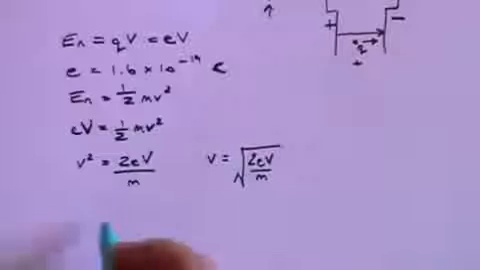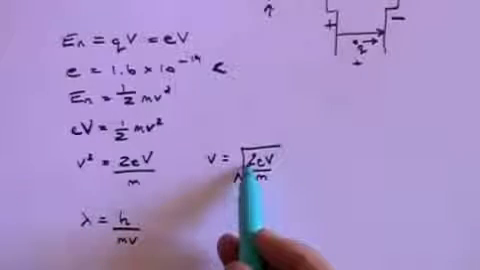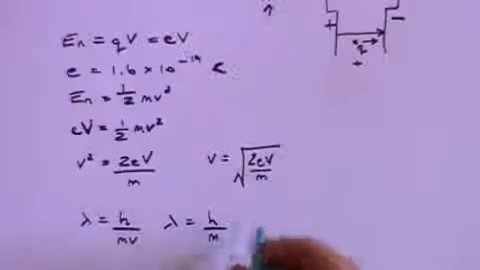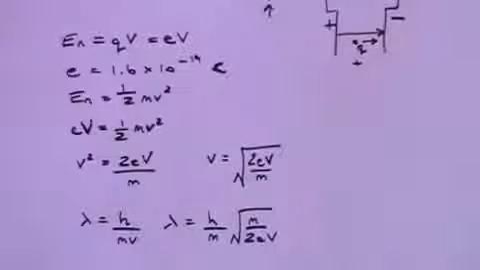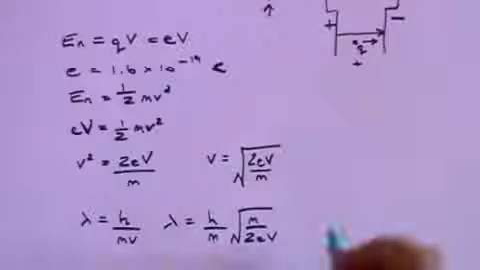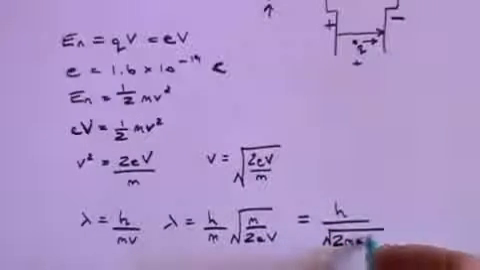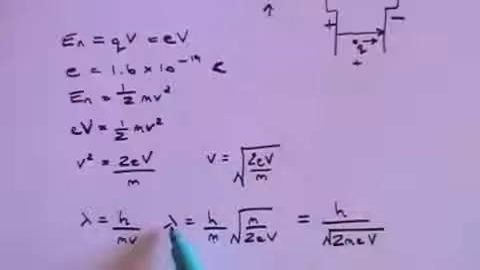Now, we've just shown that lambda, the wavelength of the electron, is Planck's constant divided by mv. If we substitute v in here, we get that lambda equals h over m times the square root of m over 2eV. And if you take that m inside as m squared, then that m will cancel out and you are left with h divided by the square root of 2meV, where V is a capital V for voltage. So this relates the wavelength of the electron to Planck's constant, its mass, its charge, and the voltage between the plates.